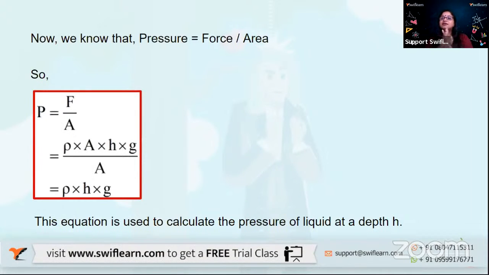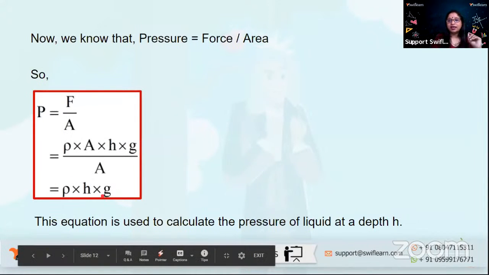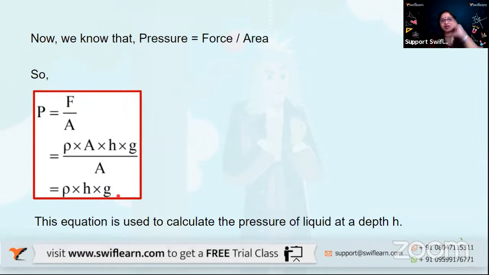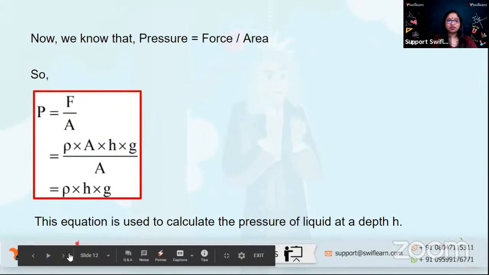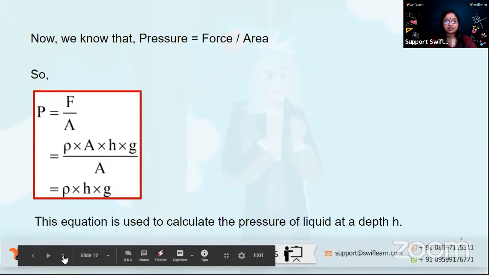So if the depth is taken as H, then we can write it as rho Hg or H rho G, where H is the height, rho is the density of that liquid, and G is acceleration due to gravity, whose value we already know. We have calculated that. Yes.